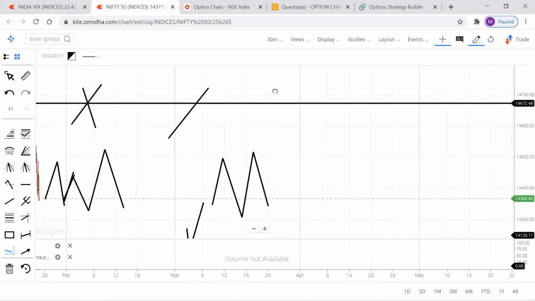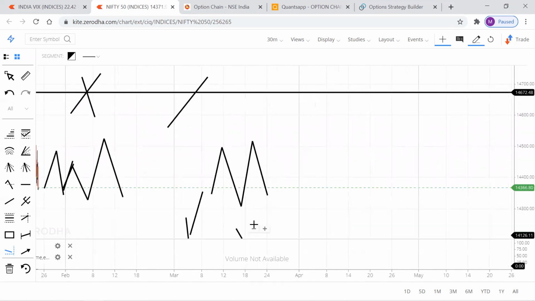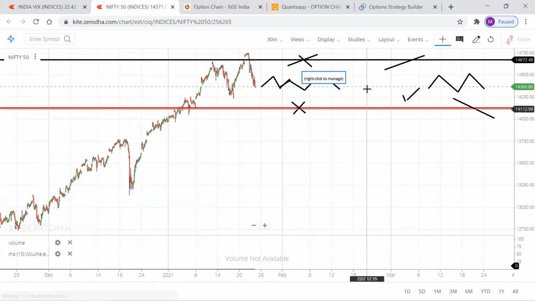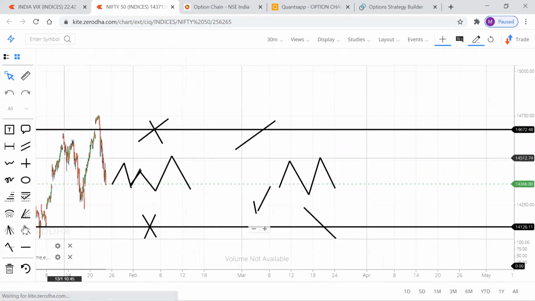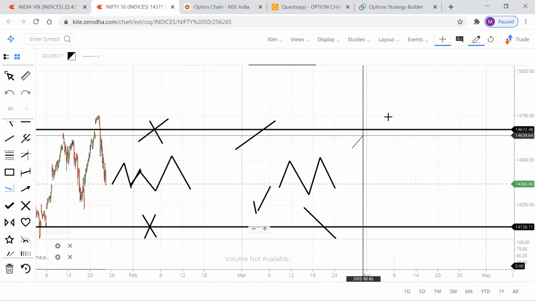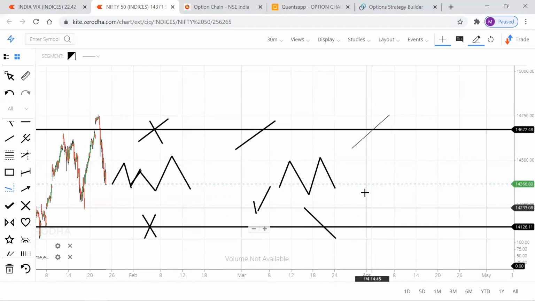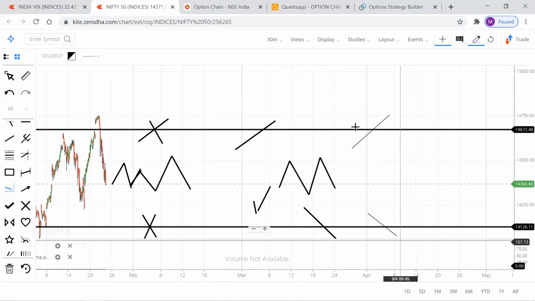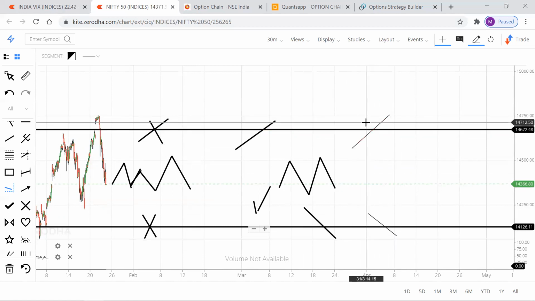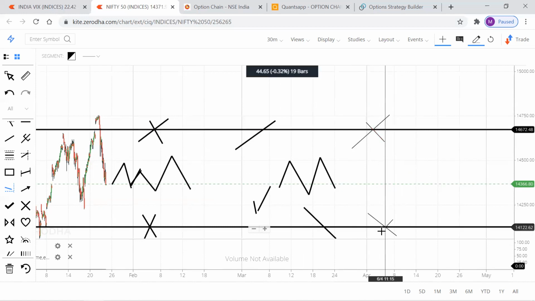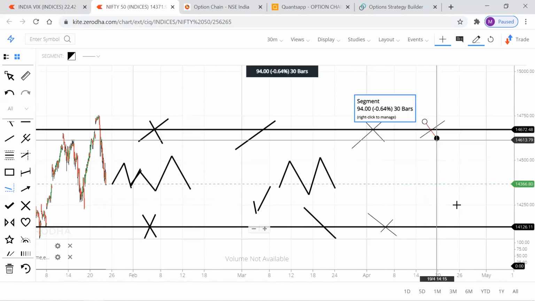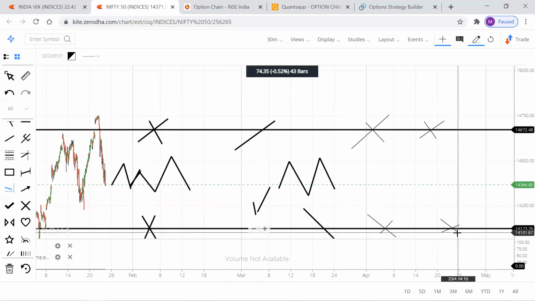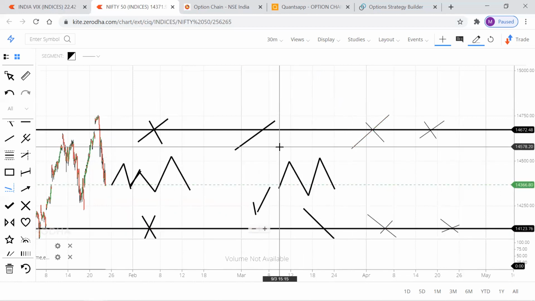If the market is breaking the boundaries, if it is breaking the upper boundary or the lower boundary, you need to exit from both positions. If it is breaking the upper boundary, then you need to close the call position and also the put position. I repeat, if the market is hitting stop loss towards the upside, then you need to close the upper level and also the lower level. You need to exit from the call side and also from the put side.